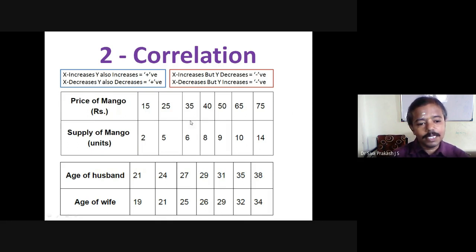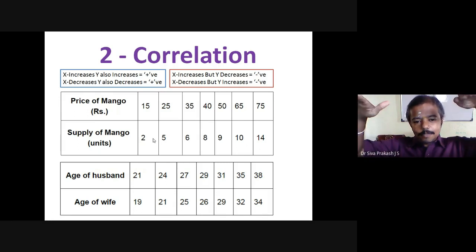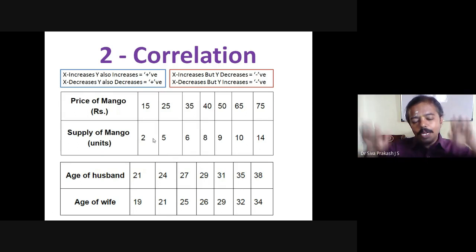If one variable decreases, the other variable also decreases, here it's not there, but if it is, then again that is positive. Both in the same direction, increases or decreases. Same direction, both the variables, then we can say it is a positive correlation. Plus, the answer should be plus.